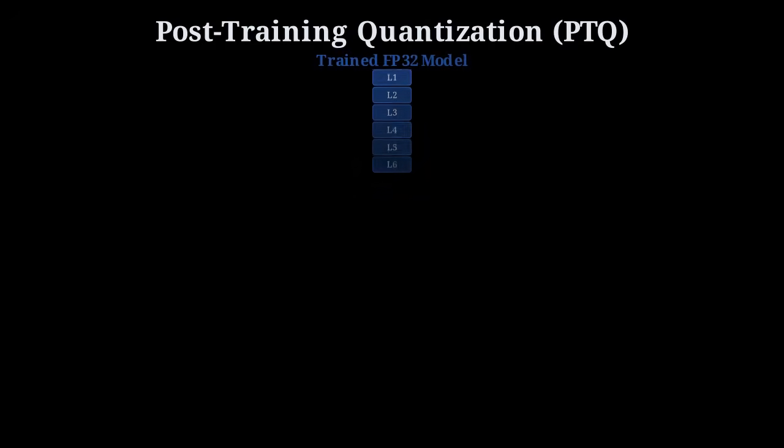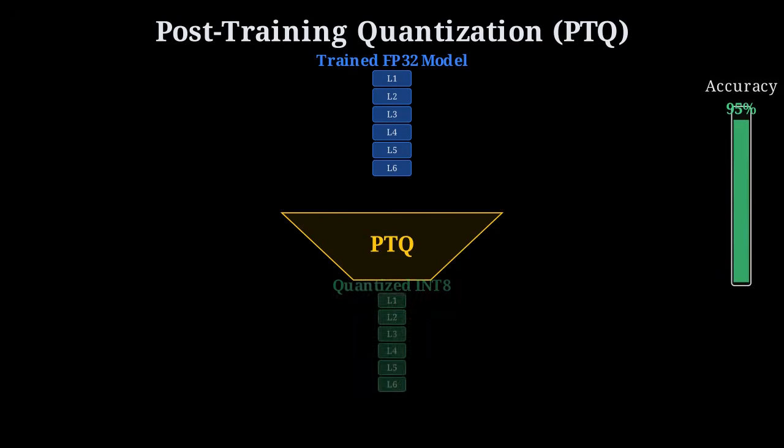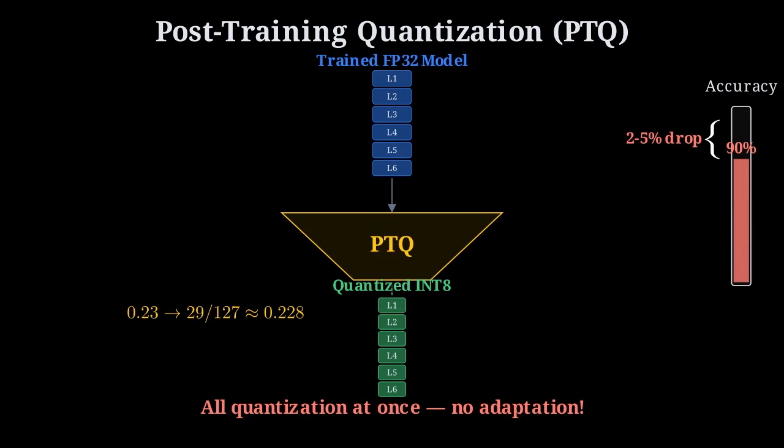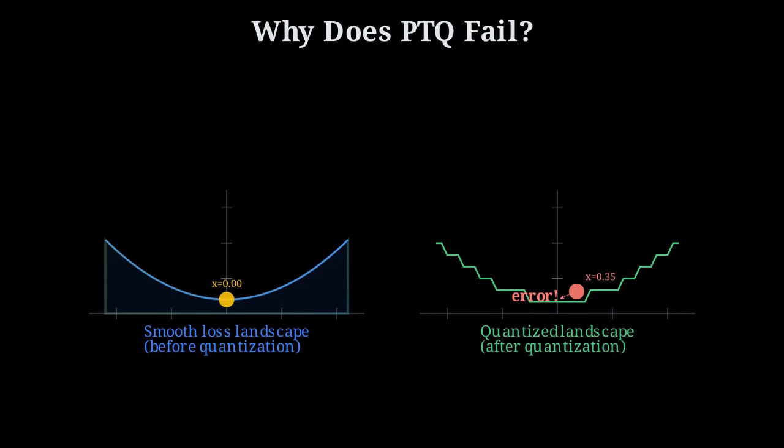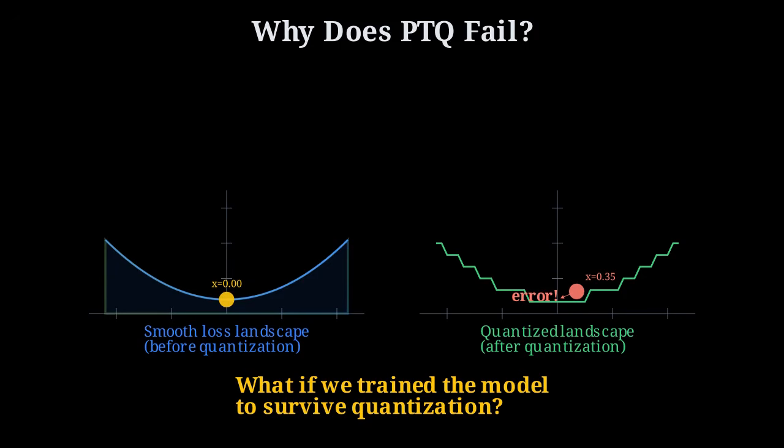Usually, post-training quantization converts a finished model all at once. By forcing weights into buckets after training, rounding errors compound because the model never had the chance to adapt to lower precision. This failure occurs because rounding shifts weights from smooth landscapes to jagged, stepped ones. These small errors compound across every layer, but we can actually train models to survive these precision cliffs.